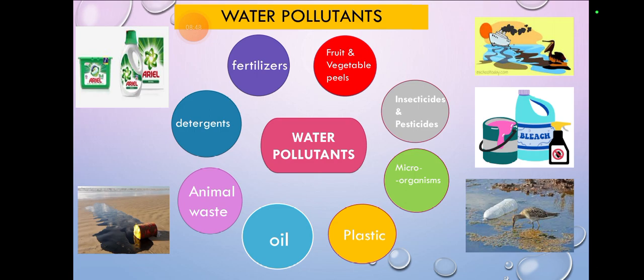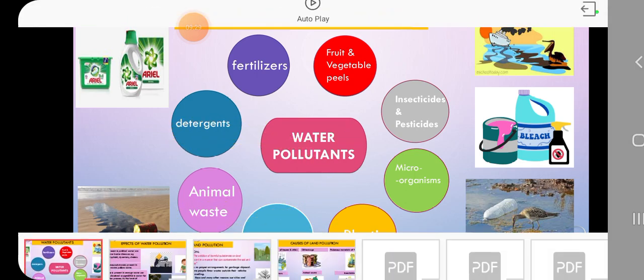Then oil. When factories make oil, the waste gets mixed together in this area, and when it gets connected with the water, it makes the water contaminated. Animal waste. What does animal waste mean? Here you can see the animals eating that. Now if animals eat that, how can it be reversible? So animal waste is also a water pollutant. Let's sum up all these water pollutants: fertilizers, fruit and vegetable peels, insecticides and pesticides, microorganisms, plastic, oil, animal waste, detergents.